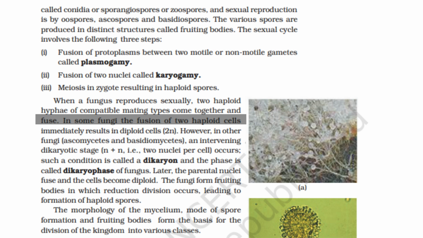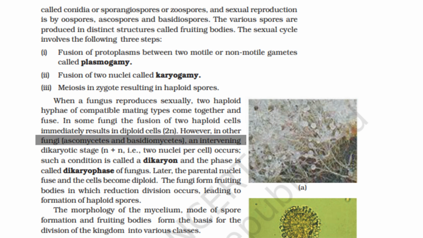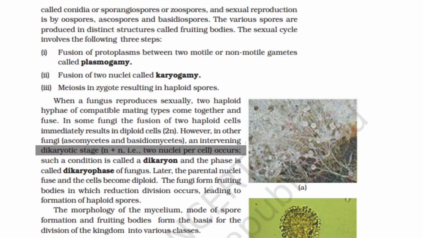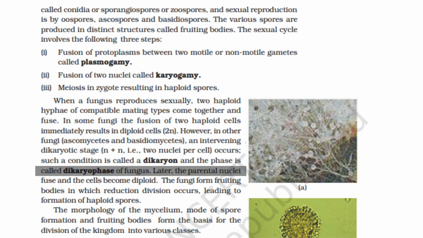In some fungi, the fusion of two haploid cells immediately results in diploid cells, 2n. However, in other fungi, ascomycetes and basidiomycetes, an intervening dikaryotic stage, n plus n, that is, two nuclei per cell, occurs. Such a condition is called a dikaryon, and the phase is called dikaryophase of fungus.